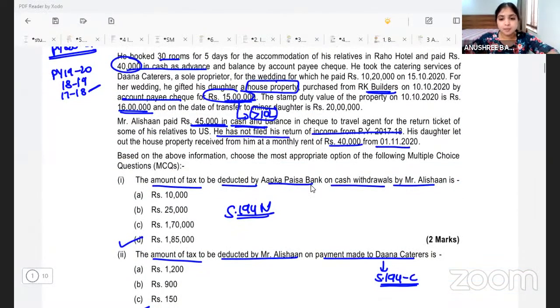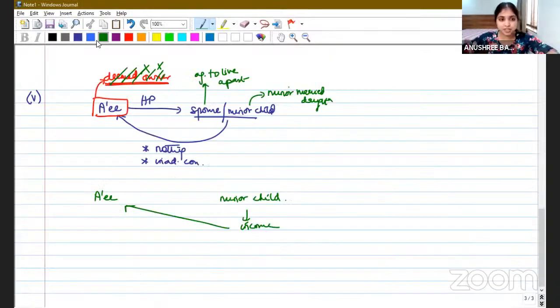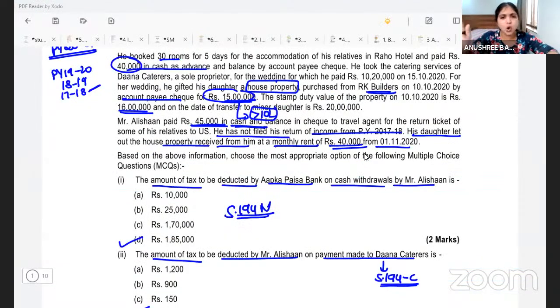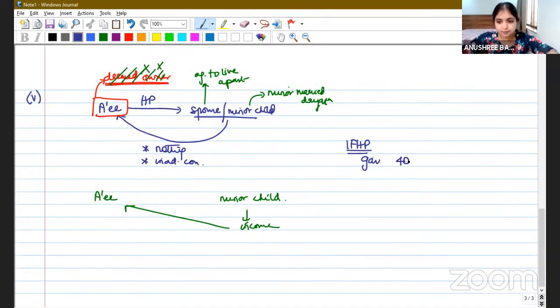What is the rental income? 40,000 per month. His daughter let out the house property received from him at a monthly rent of 40,000 from 1st November 2020. Now here, we'll have to compute IFHP, right? Because it is rental income. If you compute IFHP from a let out house, we start with the gross annual value. Now for gross annual value, you need the municipal value, fair rent and all that, which is not given to us. So we will straight away take the actual rent number. The actual rent is 40,000 per month.